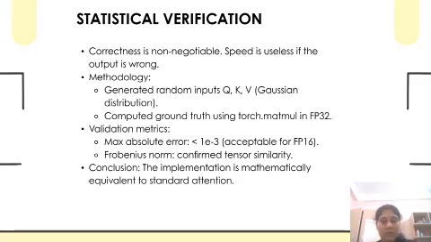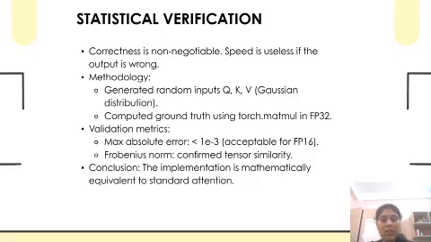Coming to methodology, to validate correctness, we followed a structured testing pipeline. We generated random Q, K, and V tensors using a Gaussian distribution, which is standard practice in deep learning benchmarking. This ensures we are not tuning or validating on cherry-picked inputs.